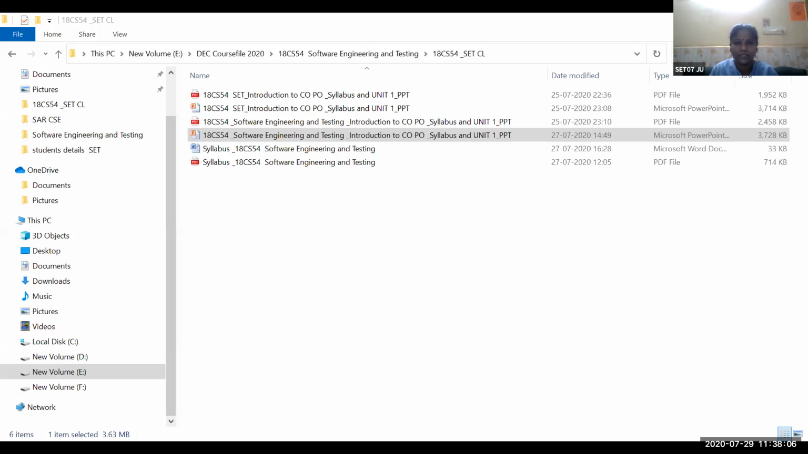So, the course is Software Engineering and Testing. The course code is 18CS4. It is a course subject for you. Here we will study the various aspects of software engineering. First we will study what is software, what is software engineering, then what is the difference between the normal engineering process and the software engineering process.